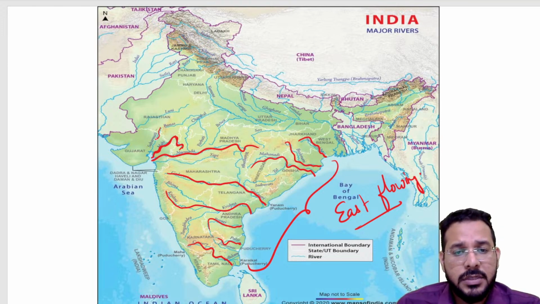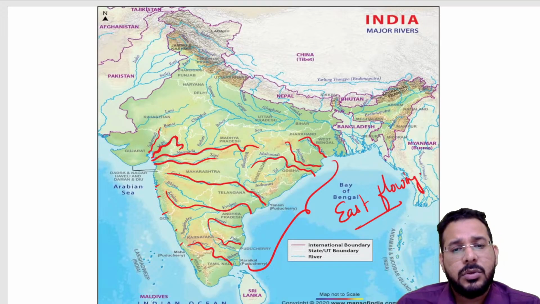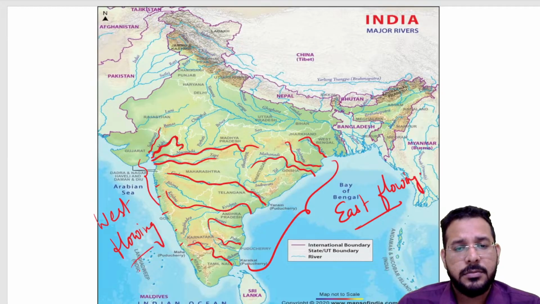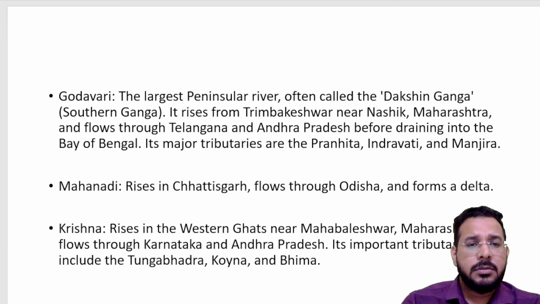We also have rivers like Sabarmati, the river Tapi, and a few small rivers in the Western Ghat regions, whose names I will give you. These are very small rivers. So we have few west flowing rivers, right? Let us look at them one by one.